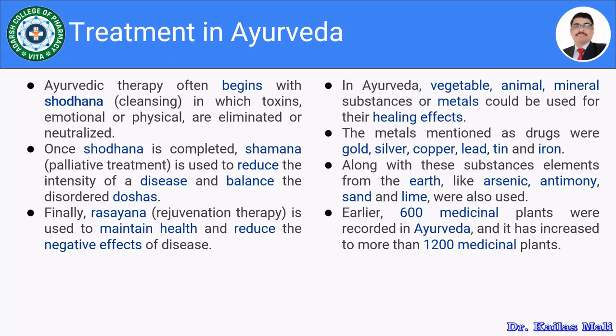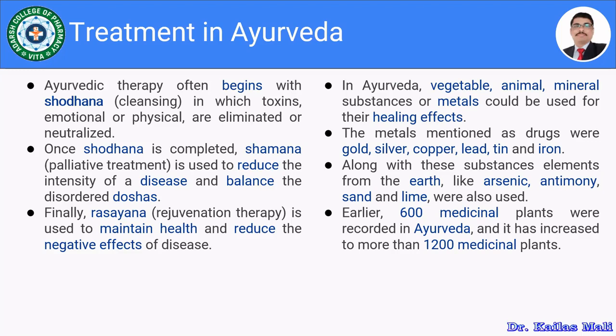Once the shodhana is finished, we go for the shamana, that is the palliative treatment, used to reduce the intensity of disease, and we are going to balance the doshas. Then finally, the rasayana, that is the rejuvenation therapy, is used to maintain the health and reduce the negative effect of the diseases. So in the Ayurveda, generally the preference is given to the vegetables, animals, mineral substances, or the metals for their healing effect.